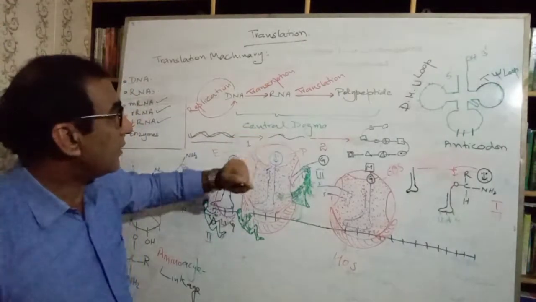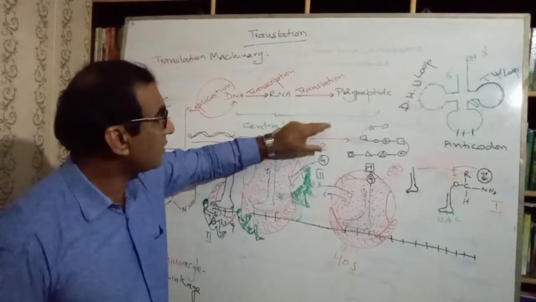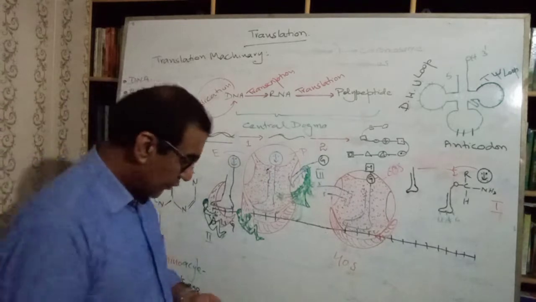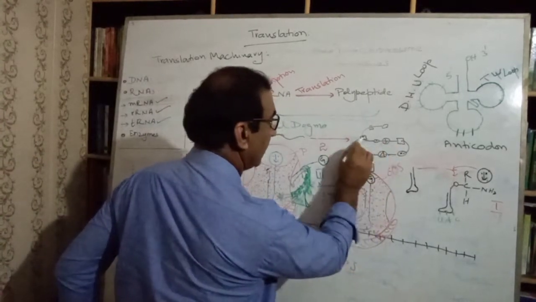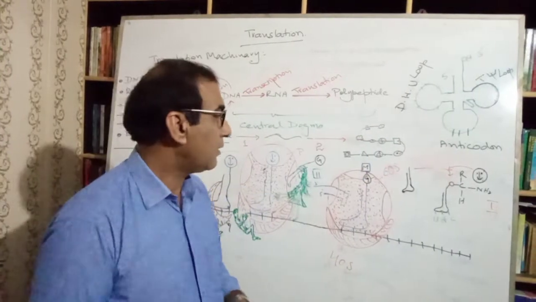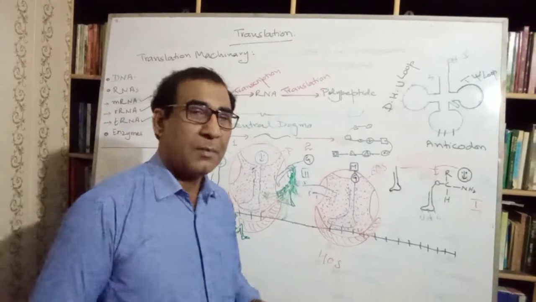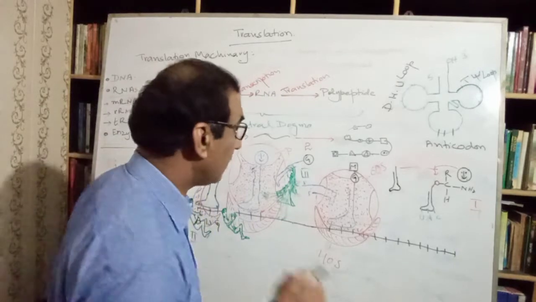And this is the second part. As a result of this process, translation, a polypeptide chain is formed. These are the amino acids, like glycine, tryptophan, methionine, and so on.